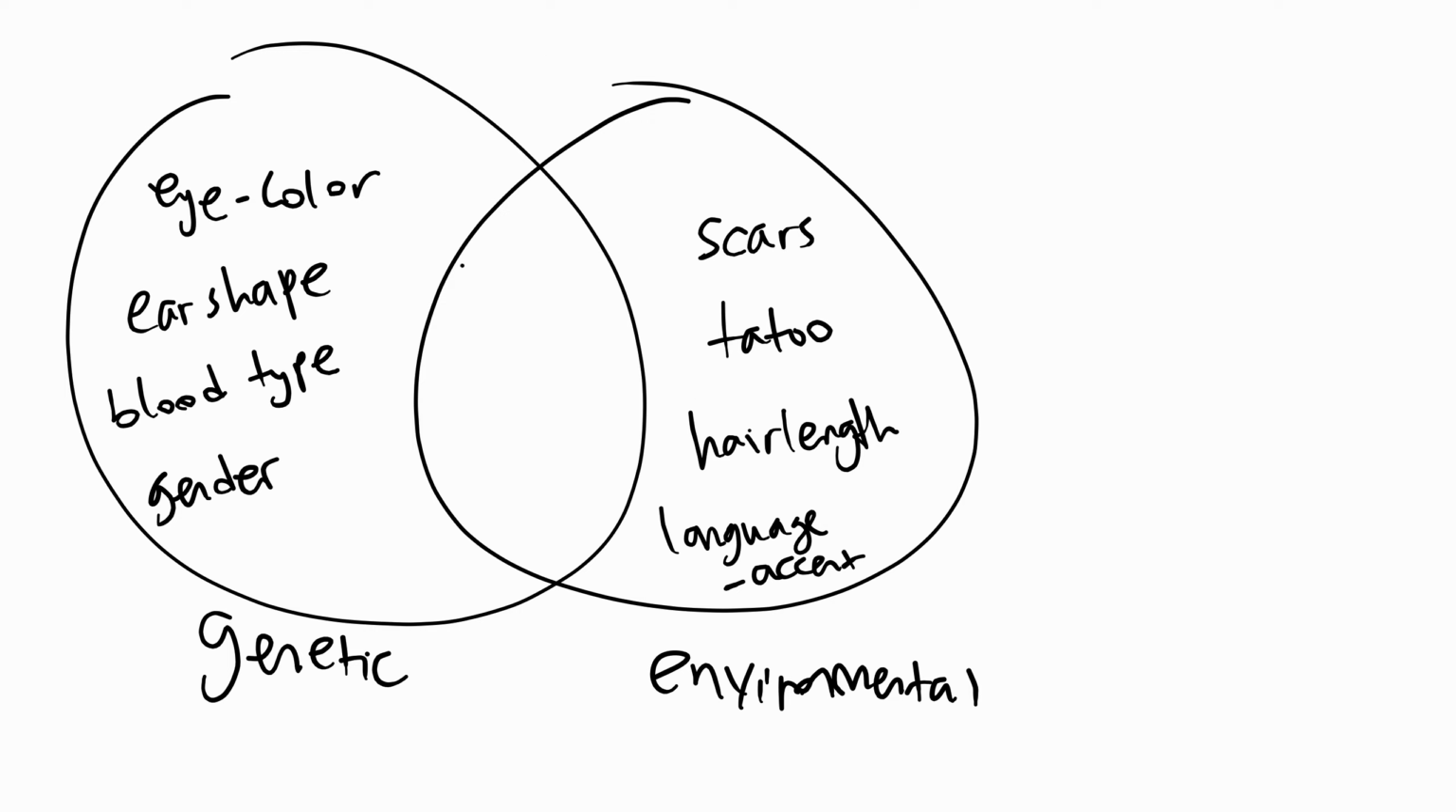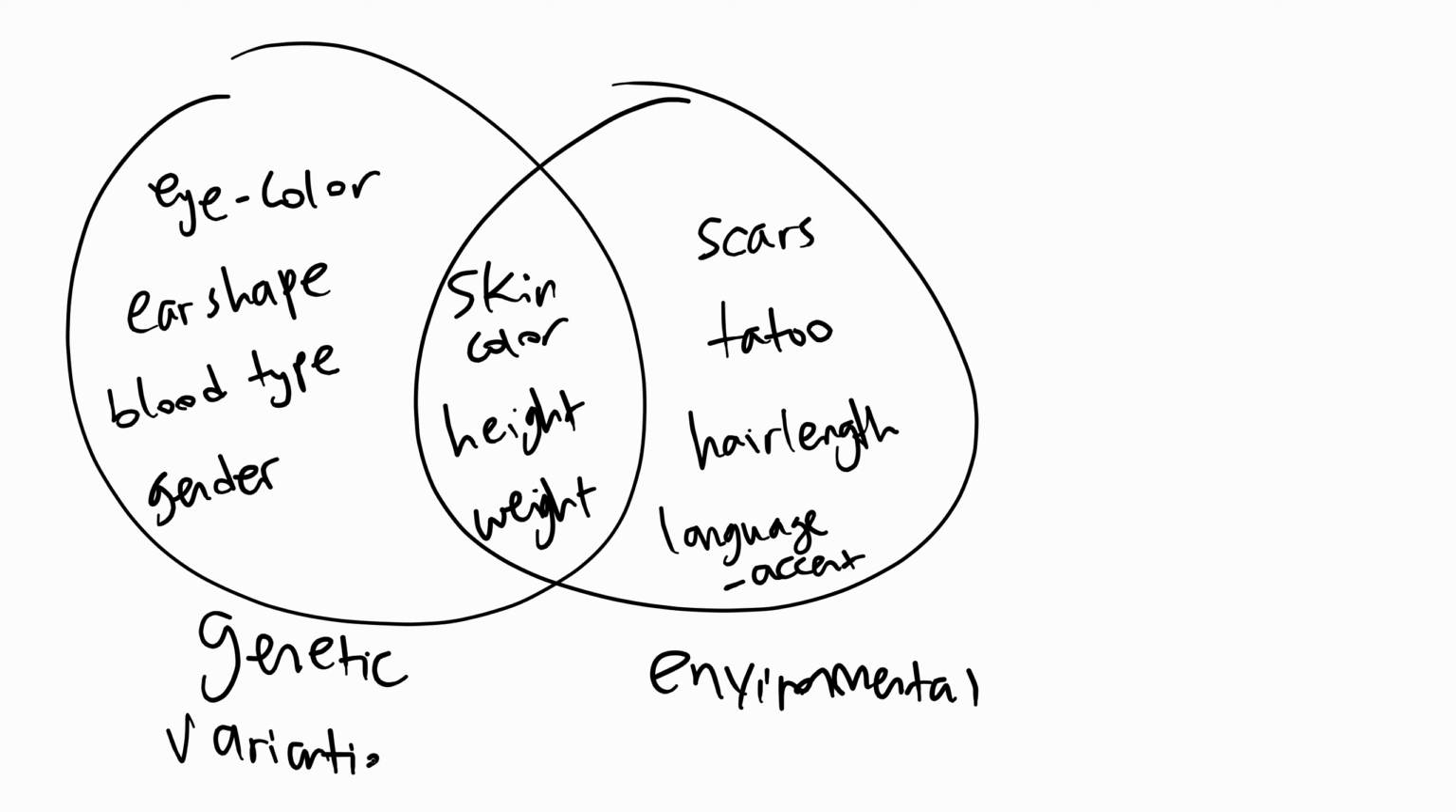Then what are some both factors? Skin color. If a white guy gets tanned a lot, their skin's going to get darker. That's a good example. Your height, of course, as aforementioned, combination of both, and your weight. Even if your parents are both light, if you eat a ton of food, especially junk food, you're going to get much heavier, aren't you? And then we have two different types of variation. So these are both genetic variation and environmental variation. And of course, this section is both.